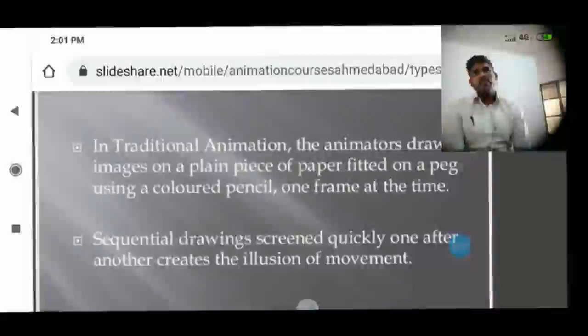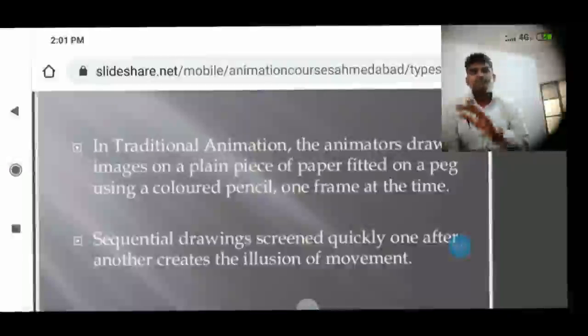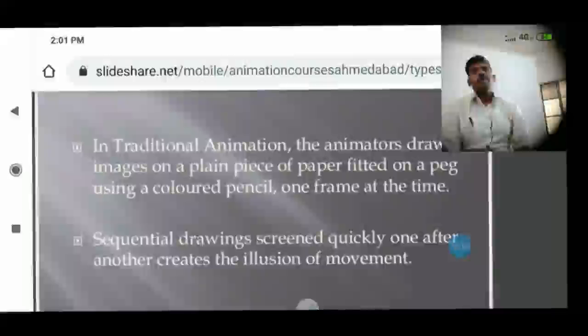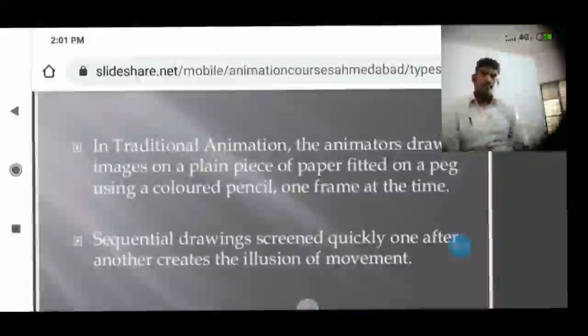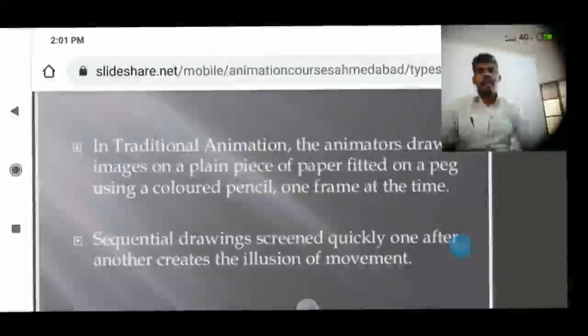So in the traditional way of animation, the animator draws pictures on a plain piece of paper using colored pencil, one frame at a time. It is nothing but drawing pictures on paper, and then using those pictures, those images, for animation.